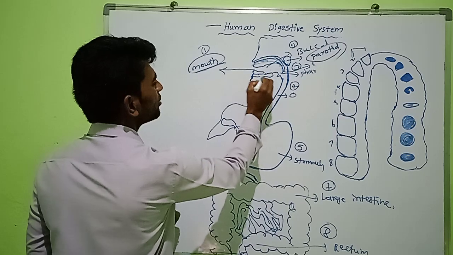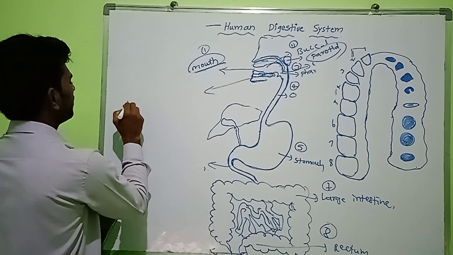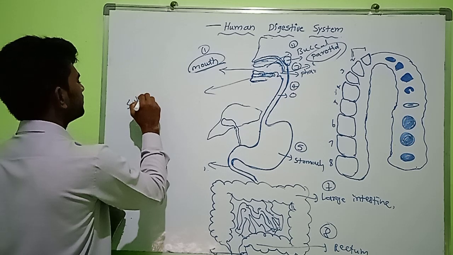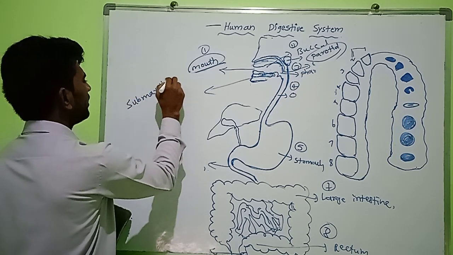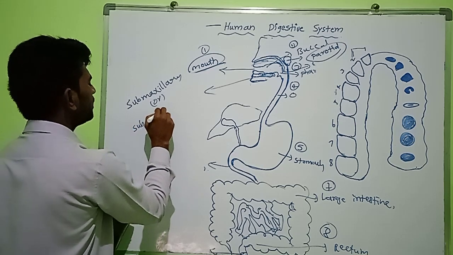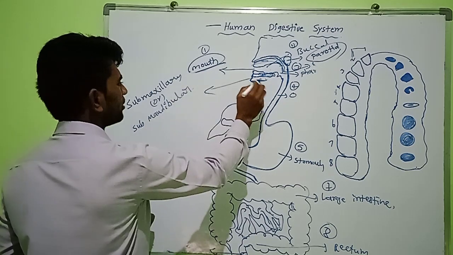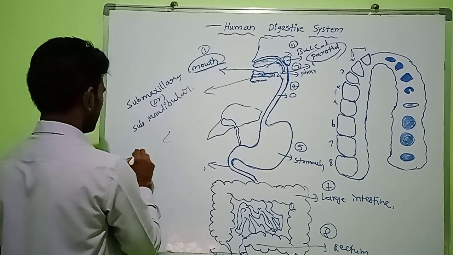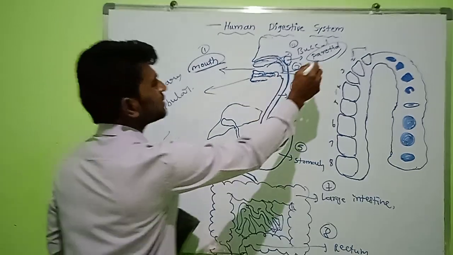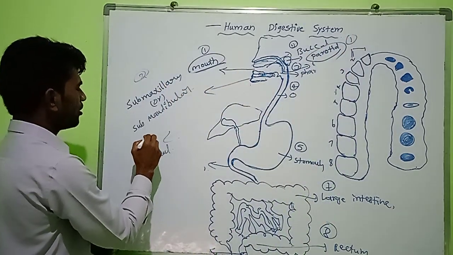Below the tongue, one more gland is present, called the submaxillary, also called submandibular. The next one is the sublingual. So these three pairs of salivary glands are present in the buccal cavity, or in the mouth.